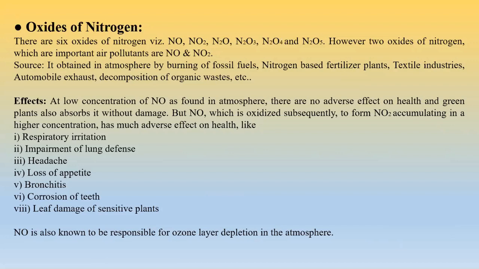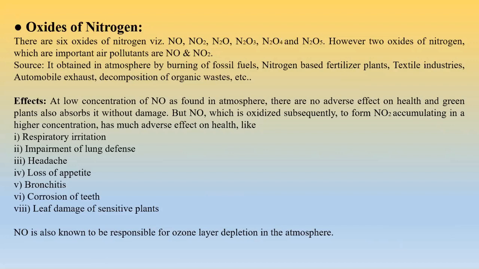Right? From where do we obtain it? Basically by burning of fossil fuels, and from the fertilizer plants where NPK is obtained, where nitrogen based fertilizer is made. From there we get it, from the textile industry, automobile exhaust and decomposition of organic waste. So chemical industries also are there, from where we may get this particular pollutant.